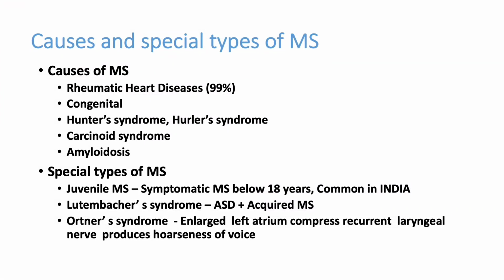If we see the causes for mitral stenosis, one of the most important causes is rheumatic heart disease. Other causes can be congenital mitral stenosis, Hunter syndrome, Hurler syndrome, carcinoid syndrome, amyloidosis. All these are there, but the most common cause we see in our routine practice is always rheumatic heart disease.